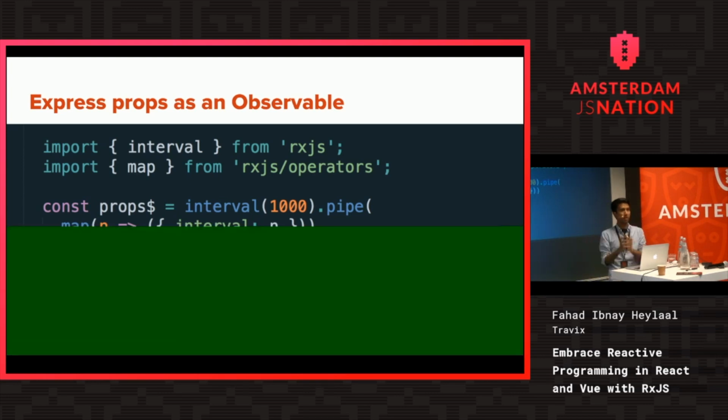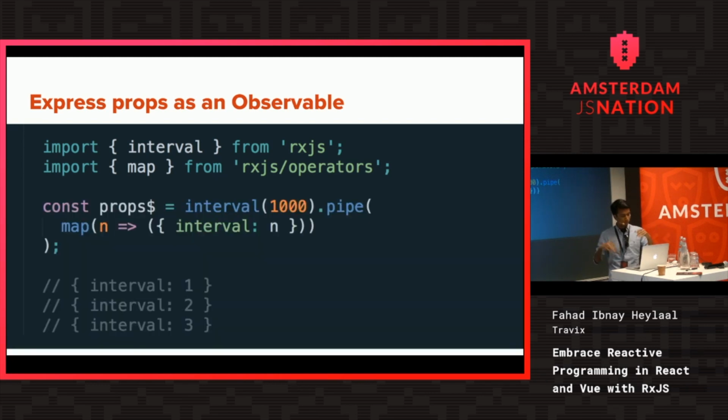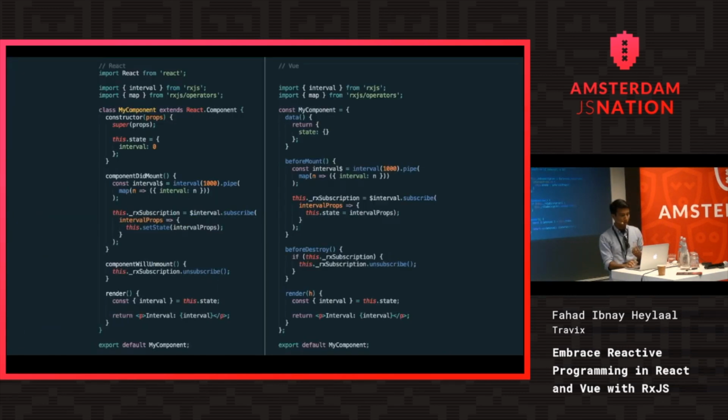So if we just subscribe to it normally, it would be like this. These are the objects that will be generated every time for you. If you used that stream in your existing raw React or Vue component today, it'll be something like this. That's a lot of code. And that doesn't really make me happy at all.